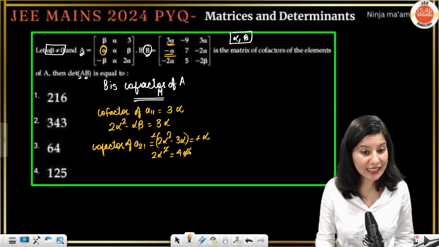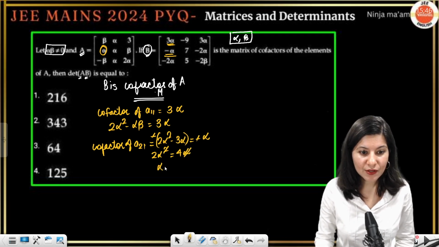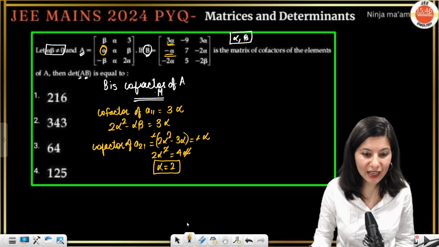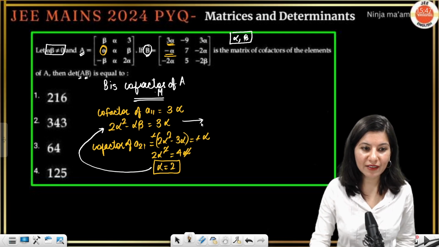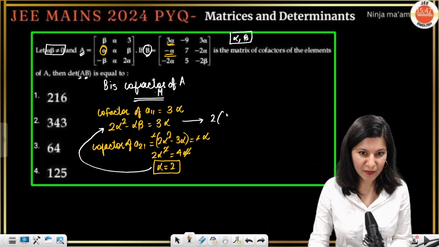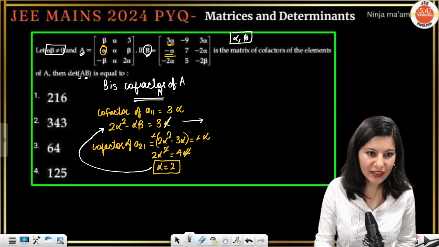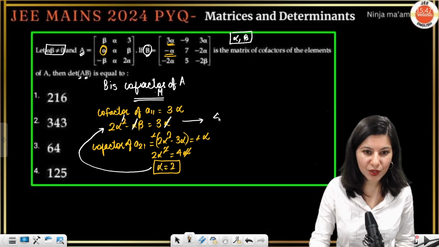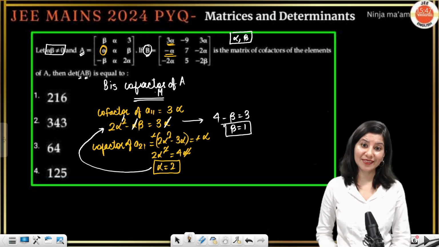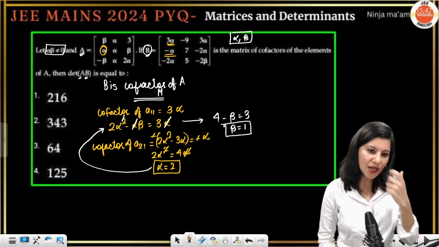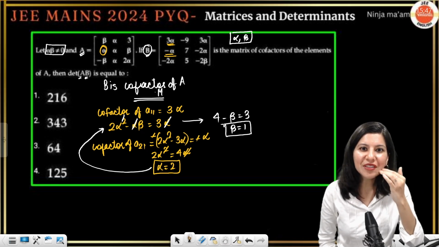Alpha and alpha we can easily cancel out, because alpha is never 0. So from here alpha is coming 2, and now what we can do is, we can just plug in this value of alpha over here. Let's do that. The moment you plug in the value of alpha, what will it become? So 2 square. Now again 1 alpha can be cancelled out. So 2 2s are 4 now, minus beta equals to 3. So from here beta is coming out as 1. Okay. All right, beta 1, alpha 2. Now what are we waiting for?